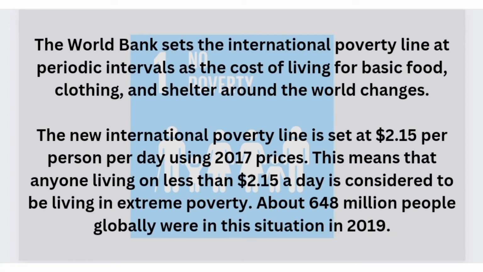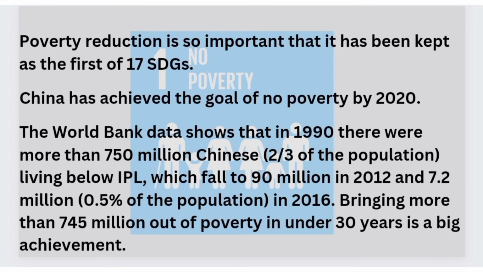First of all, you should know that poverty is number one on the list of sustainable development goals, and it is determined on the basis of the international poverty line. Recently, the World Bank in September 2022 set the threshold of absolute poverty at US dollars 2.15. And to talk about China, China achieved this sustainable development goal of no poverty by the end of 2020.